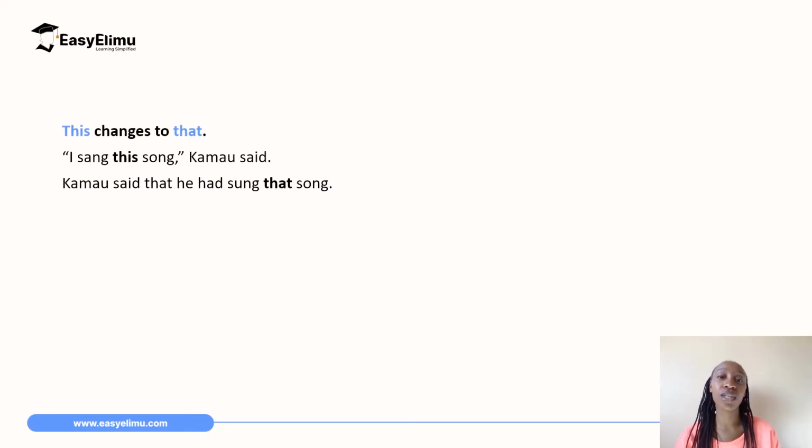Another change we should take note of is the word this changes to that. For example, I sang this song, Kamau said. When you convert this sentence to indirect speech, Kamau said that he had sung that song. So you won't say Kamau said that he had sung this song. This has changed to that.